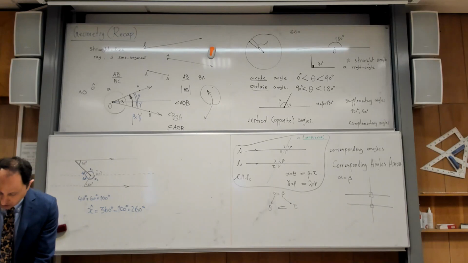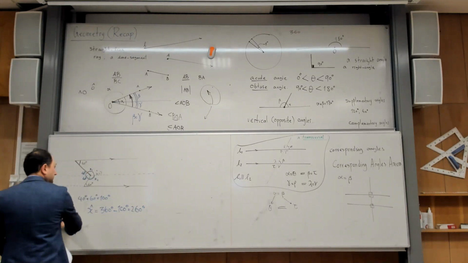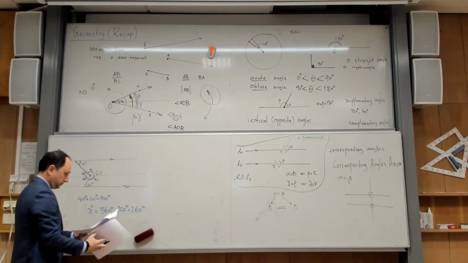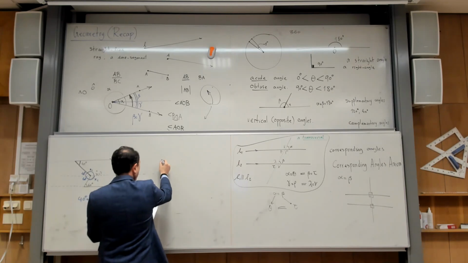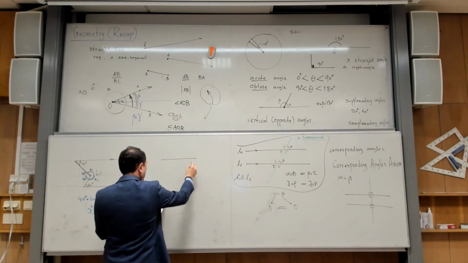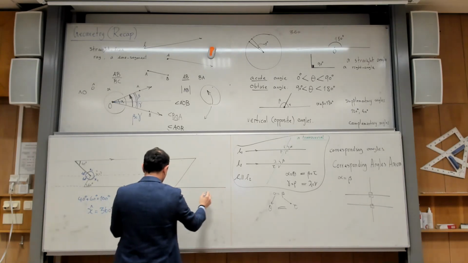Okay, let me draw another one for you here. So this is the picture, if I can draw it correctly. Here, this is my line. I have another line here, another line here.